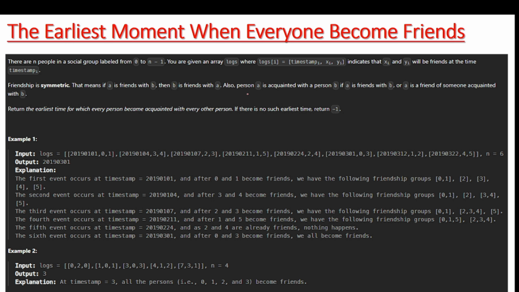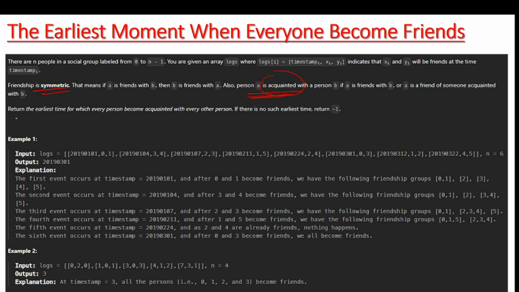Also it says a person A is acquainted with a person B. What does it mean? Acquainted means you are familiar with someone. So person A is familiar with person B if A is a friend of B. A should be a friend of someone acquainted with B, which means he should be aware of and familiar with the other friend. This is the condition given here.